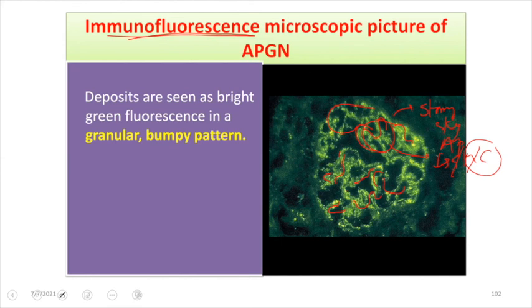As I said, in the electron microscopy we'll be seeing the deposit in the subepithelial area, presenting as subepithelial humps. Right? Subepithelial humps will be present in the electron microscopy. We'll be seeing that in a bit. Also we'll be seeing a granular pattern of immunofluorescence, also known as the starry sky appearance, and also known as the lumpy bumpy pattern. Okay. This pattern can be asked in examination as: starry sky appearance is seen in which kind of nephritic syndrome.